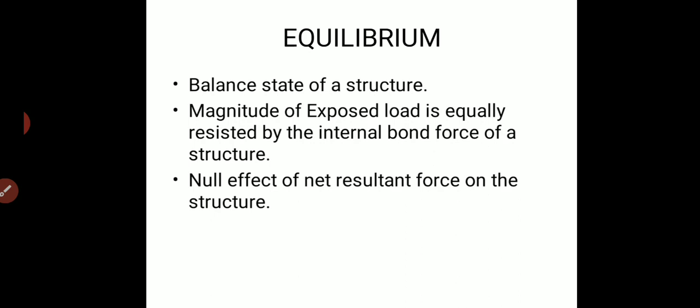So 10 kilonewton is acting in the downward direction, and the internal resisting force of 10 kilonewton will be in the upward direction to the exposed load. So 10 and 10 cancel each other due to being opposite in direction, so the resultant net effect will be equal to 0. Okay, so coming on to the next important concept, that is resultant and equilibriant.